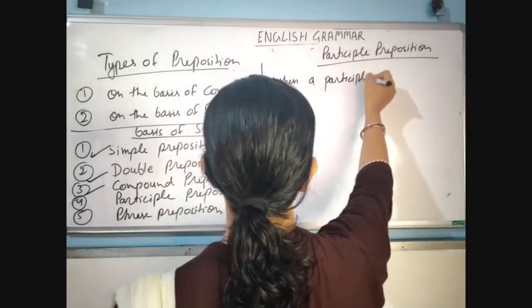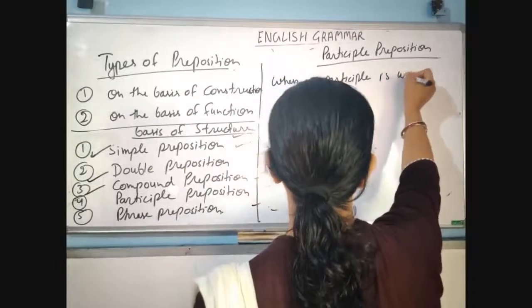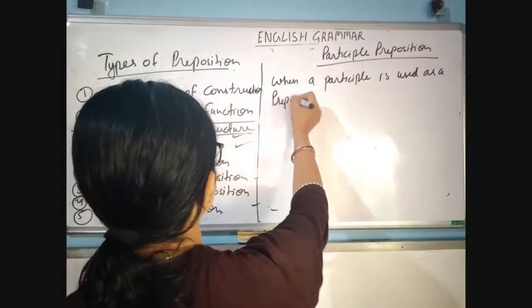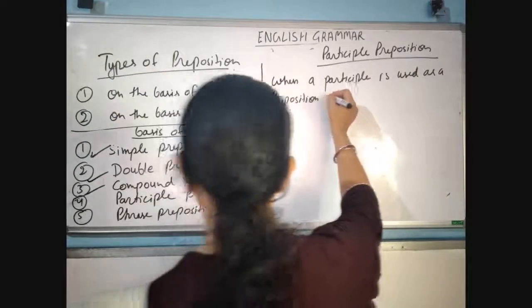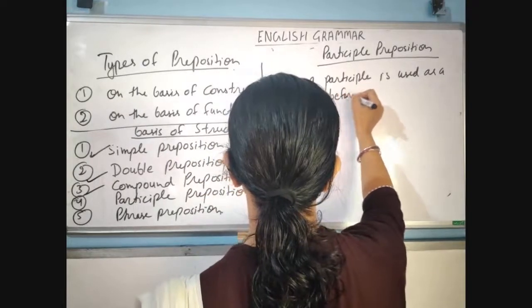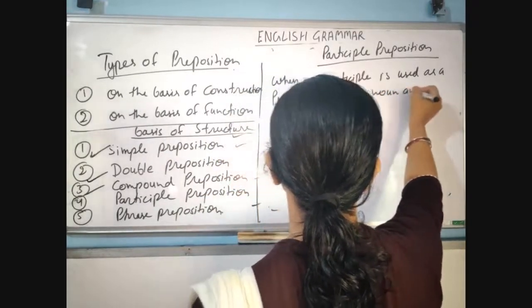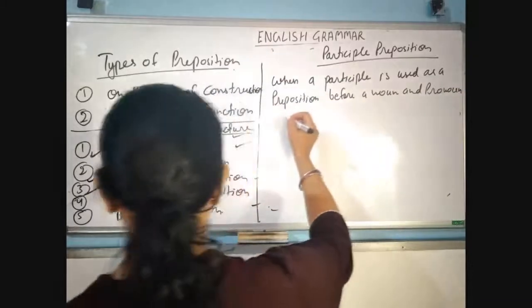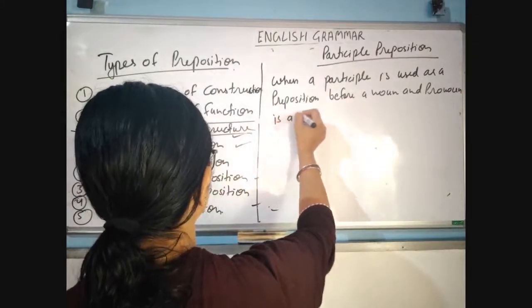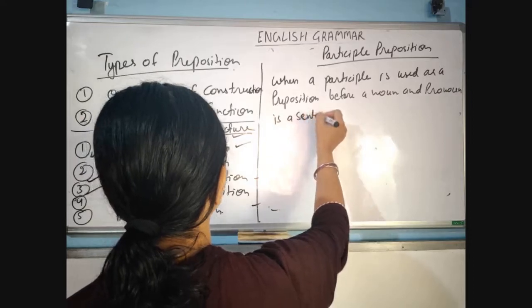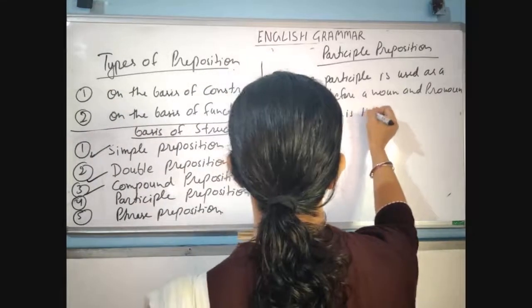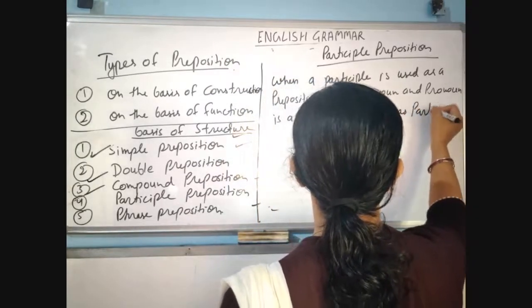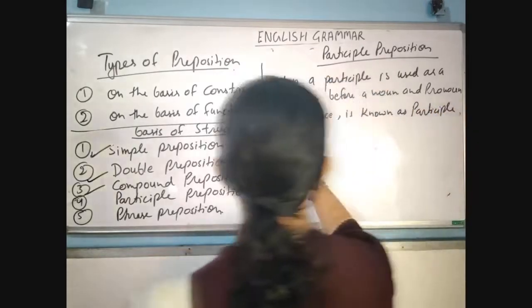When a participle is used as a preposition before a noun and pronoun in a sentence, it is known as a participle preposition.